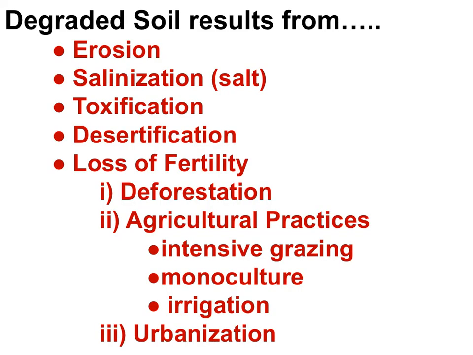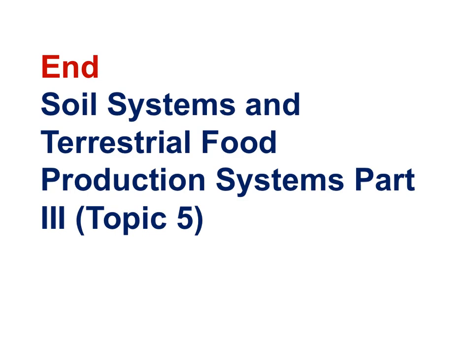Through the last two parts of the Soil and Terrestrial Food Production series, we've looked at the processes that result in the degradation of soil. We've looked at erosion, salinization, toxification, desertification, and the loss of fertility that comes from deforestation, agricultural practices, and urbanization. And that brings us to the end of Soil and Terrestrial Food Production, Part 3.